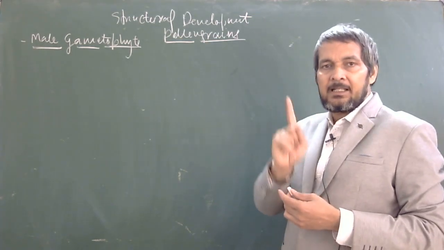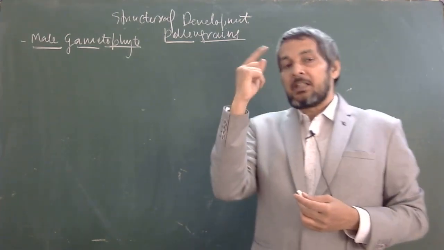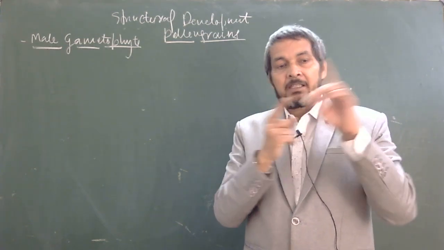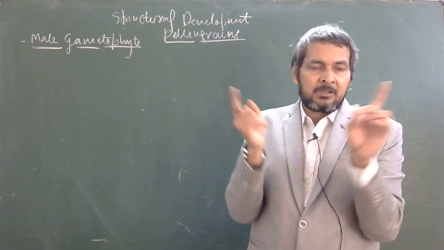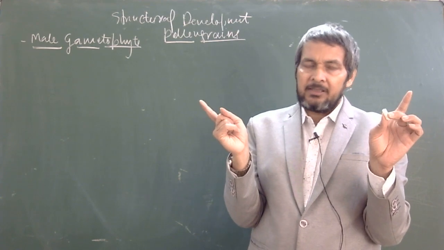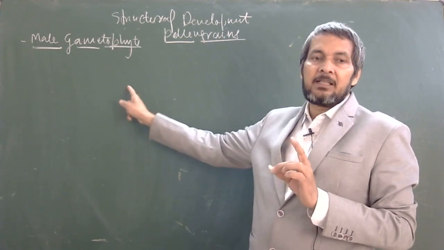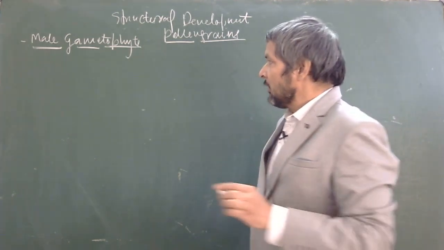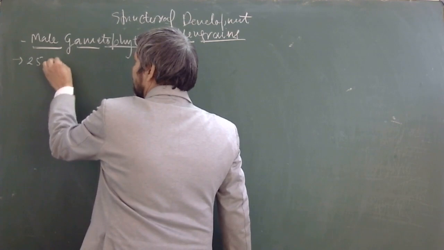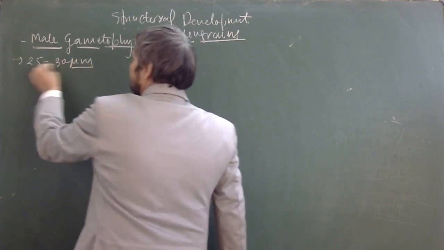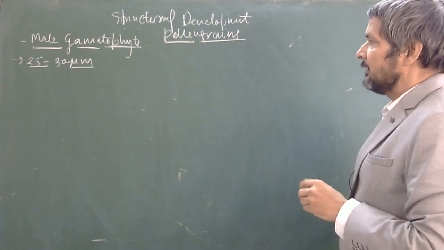You must remember. If in the exam it is asked what the male gametophyte is, you will not write any other name like mega gametophyte, megakaryocyte, or sporangium. A very confusing word may be asked there, but your target should be: gametophyte is pollen grains. Here pollen grain is the male gametophyte that carries the male gamete. Pollen grain is very small in structure. Second point, this is very important: pollen grains' average size varies between 25 to 30 micrometer.